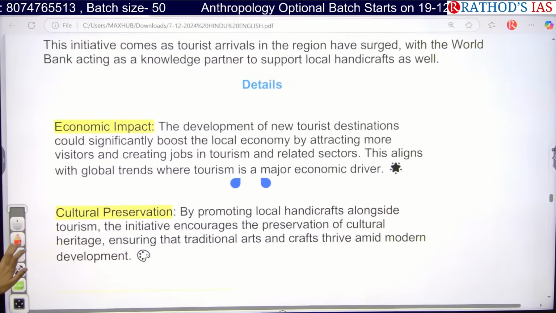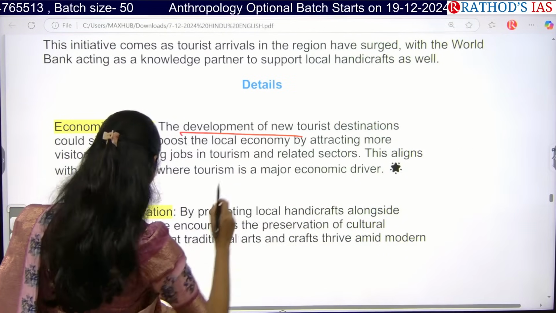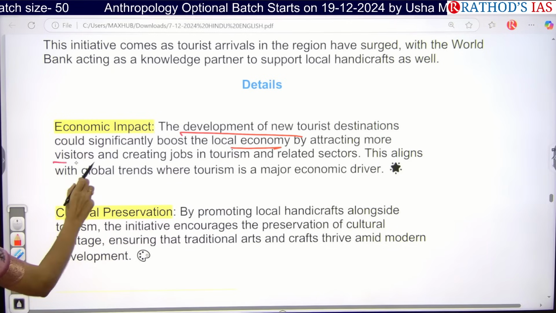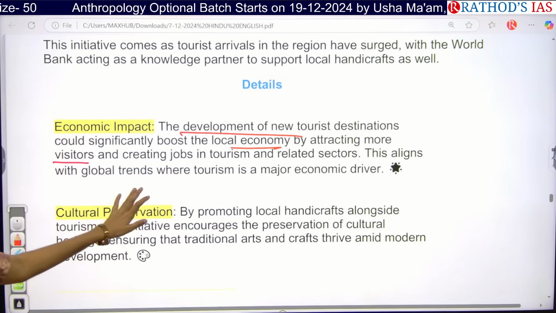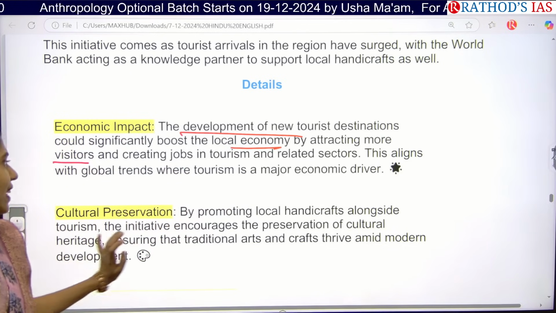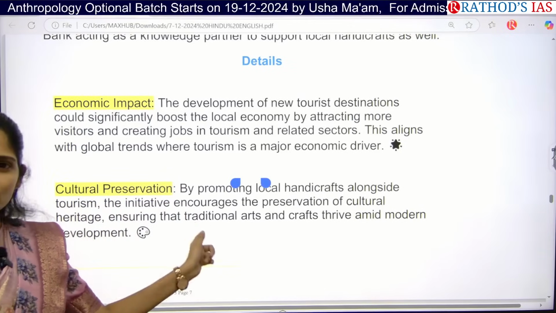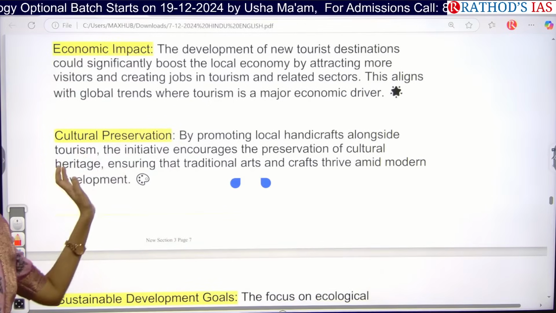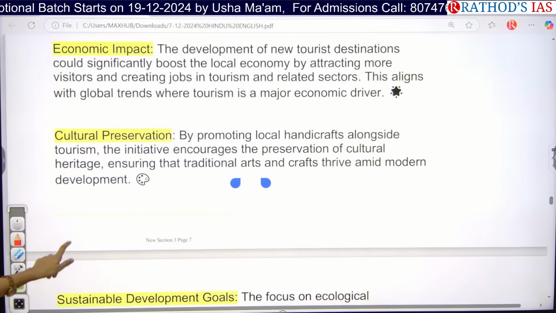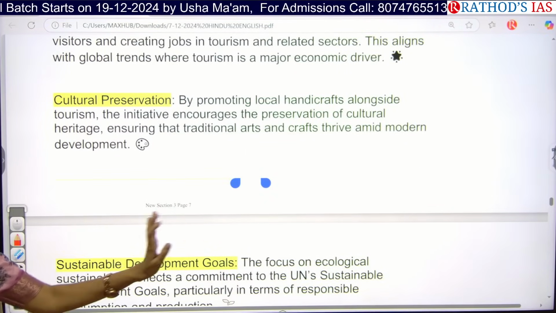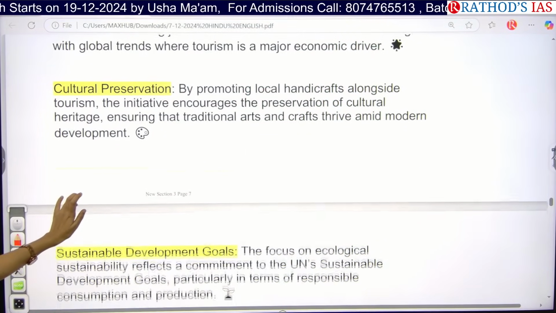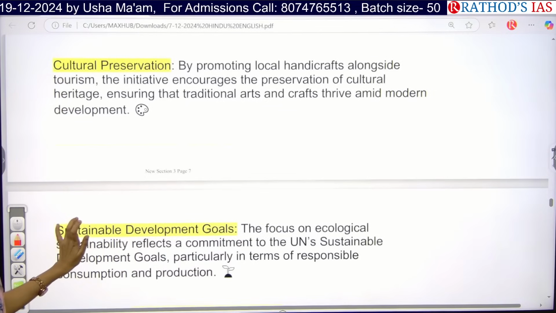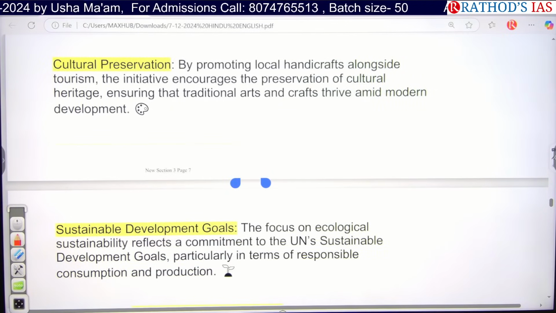So the first one here is, whenever we are going for development of new tourist destinations, it will be boosting the local economy and even attracting more visitors. That will be creating jobs in tourism and related sectors. So it will become a major economic driver in Jammu and Kashmir. And the next one is, it will also be promoting local handicrafts. So we are also going for preservation of our culture and heritage, and we can ensure our traditional crafts and arts will also thrive in this modern development.